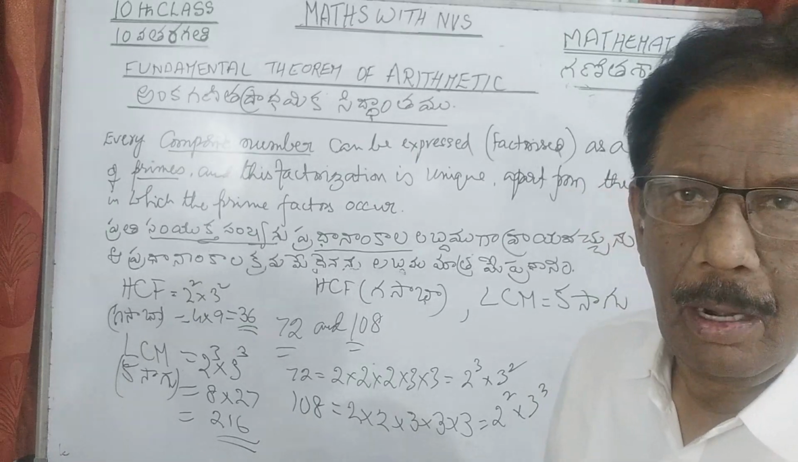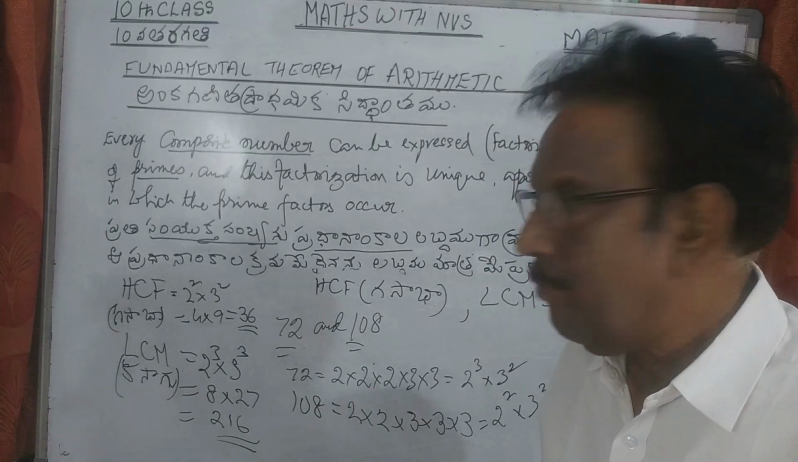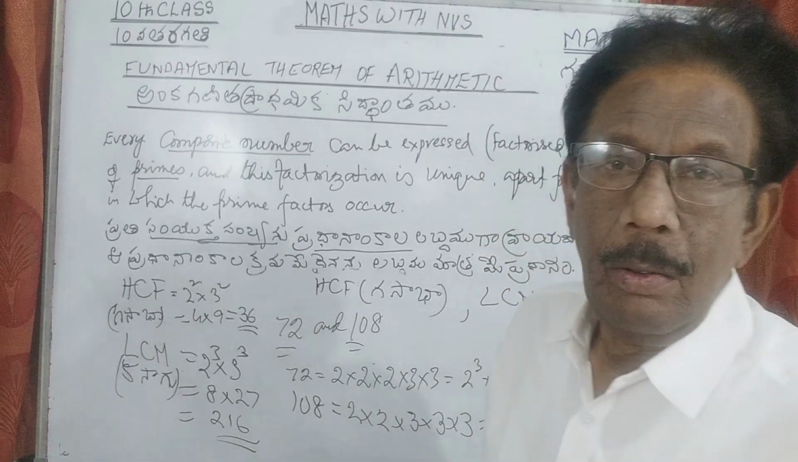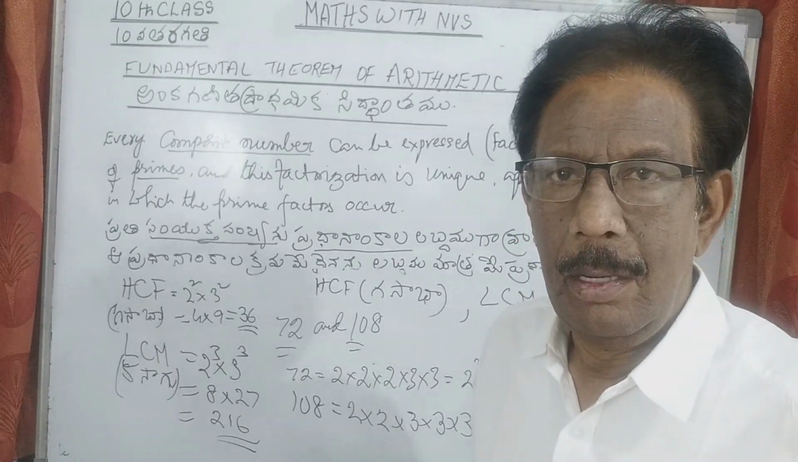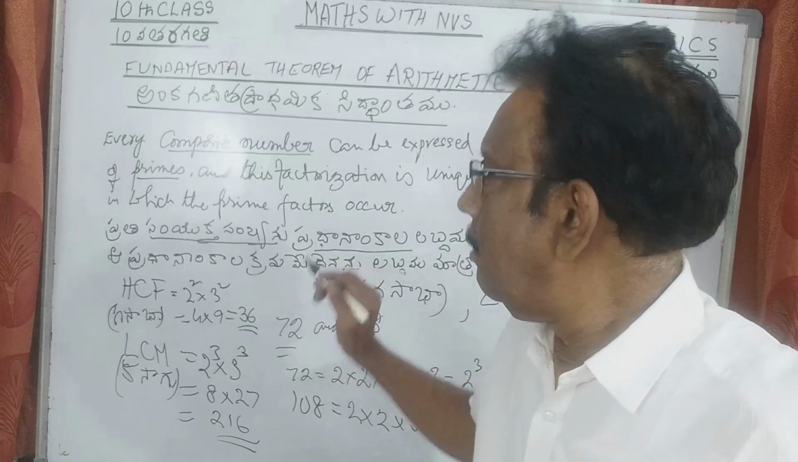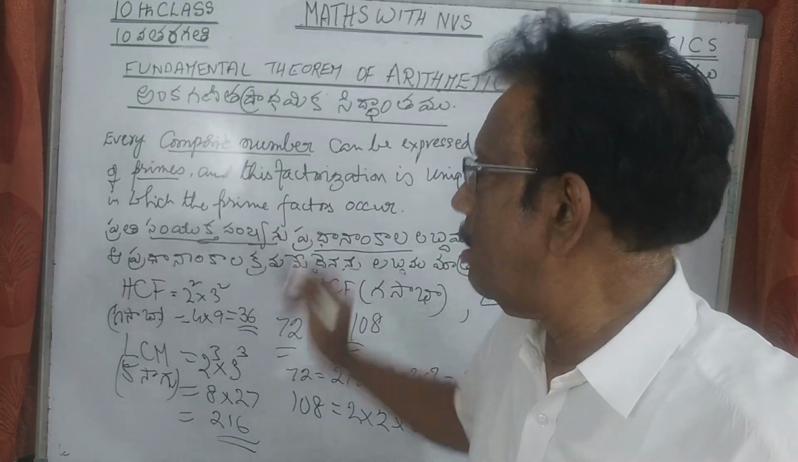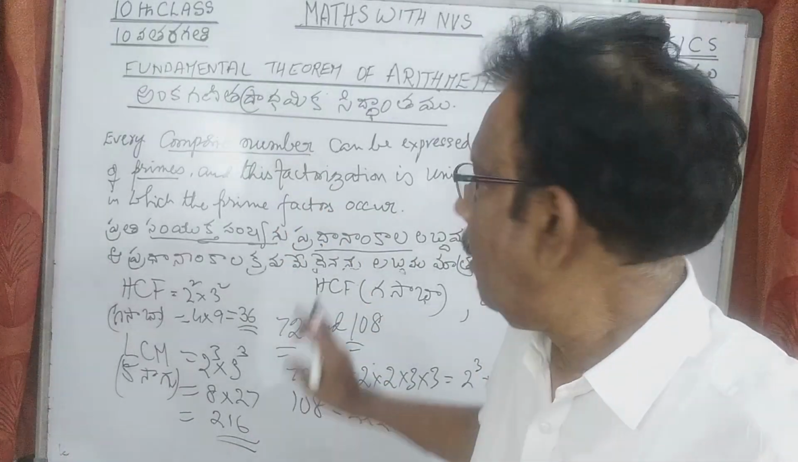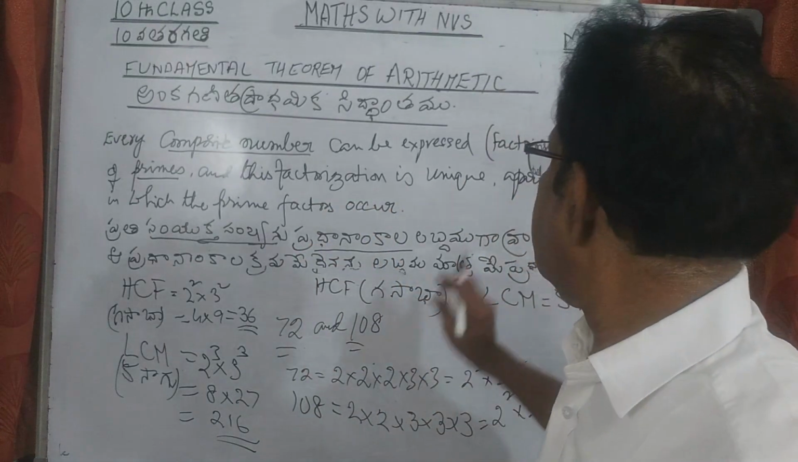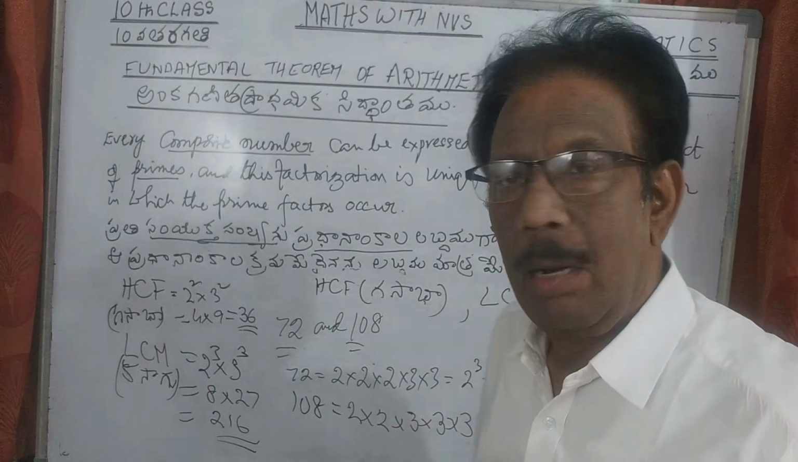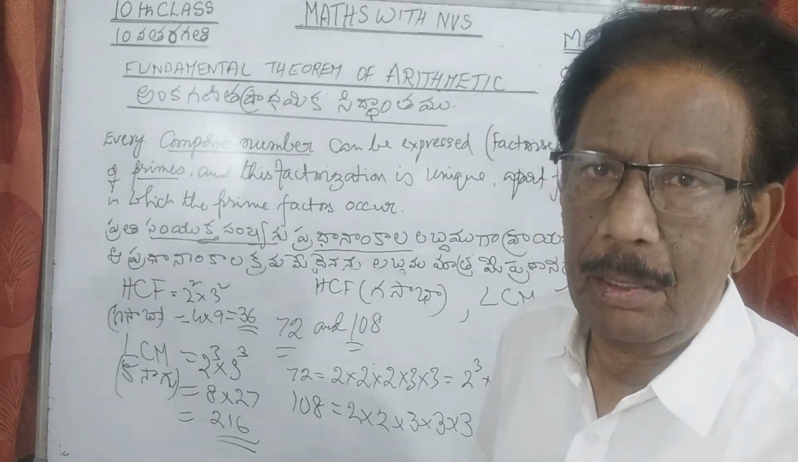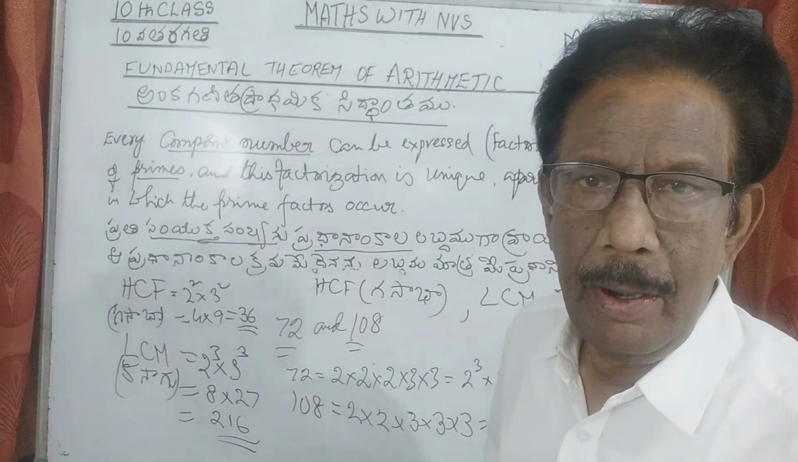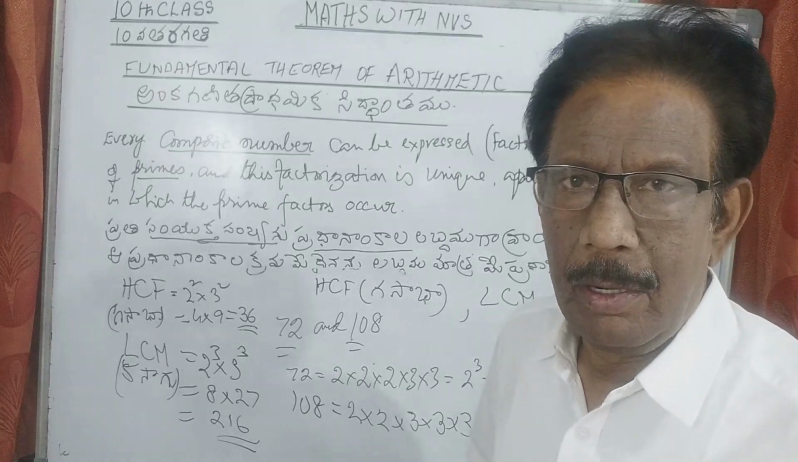In the same way, for any 2 numbers, you can find the HCF and LCM through prime factorization. Understand? This is the usage, a small usage of this fundamental theorem of arithmetic. It is also an important point in our real numbers, an important topic.